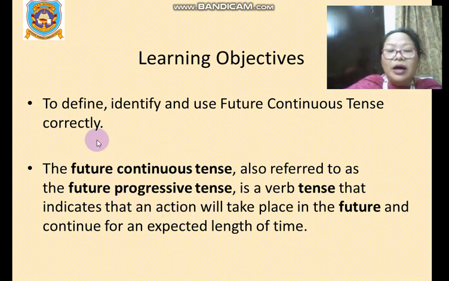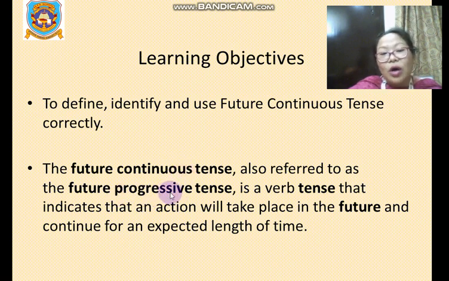So today we will continue with the future continuous tense. Our learning objective would be to define, identify and use future continuous tense correctly. What is the future continuous tense? It is also referred to as progressive tense. The synonym of continuous is progressive.